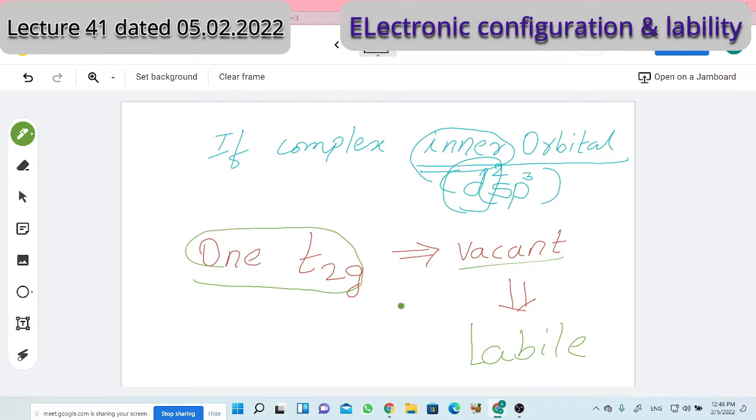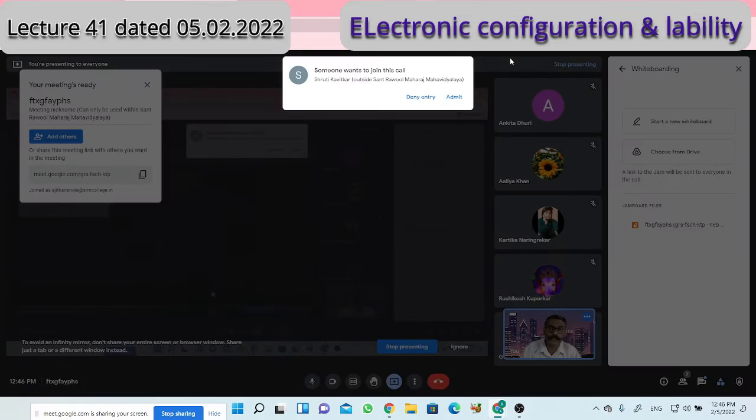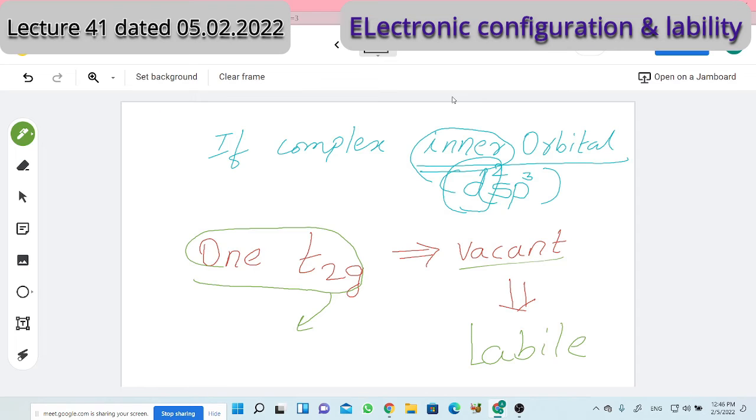The t2g orbitals: how many orbitals will be there? t2g is a set actually. How many orbitals in the t2g set? Three. Right, three, T for triplet. Out of these three, at least one orbital should be vacant by any means. Then only will lability be there. This is Taube's concept. Now the question will be, why is it so?